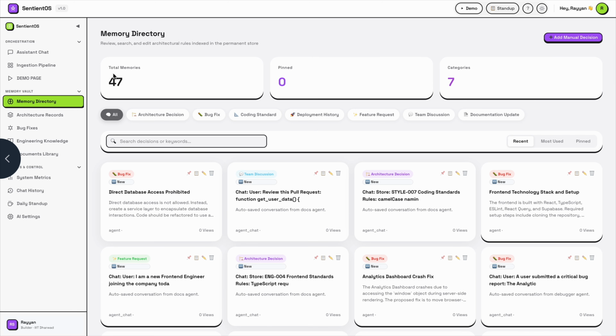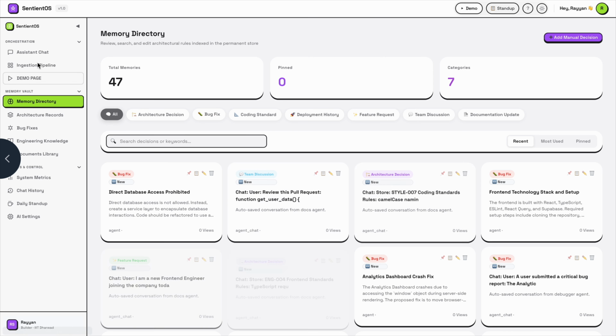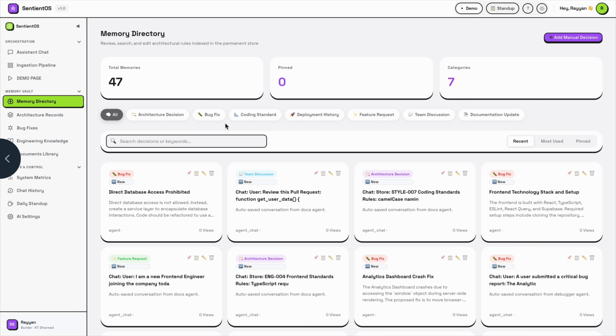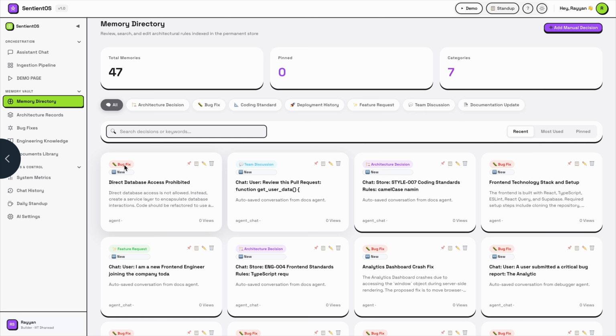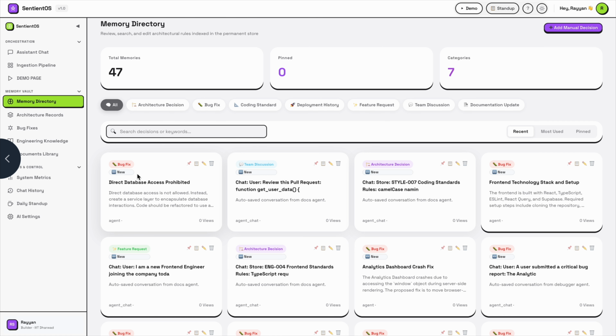The total memory stored is 47 across 7 categories. These are the categories of the memory: architecture, design, bug fix. These are the tagging systems. These tags have been stored in that manner, so in that way the memory has been stored. You can see here the bug fix tag is shown.